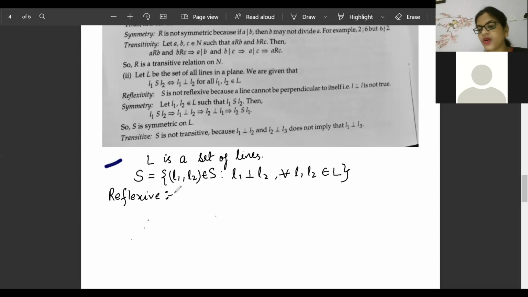For reflexivity, what will we write? Let L1 be a line belonging to the set of lines. Same thing now, don't change your trend.